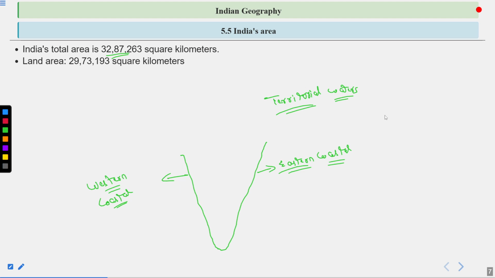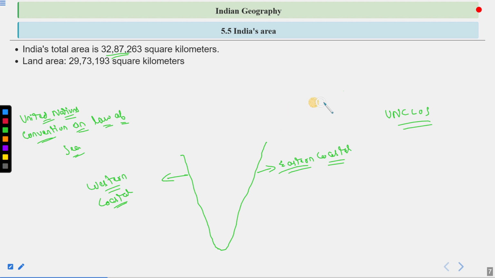But as per the UN clause, now what is the UN clause? UN clause stands for the United Nations Convention on the Law of the Sea. That gives two things.